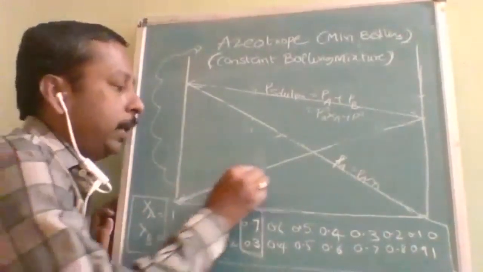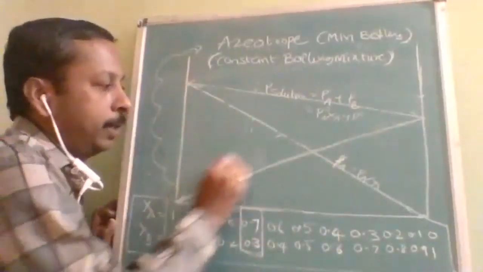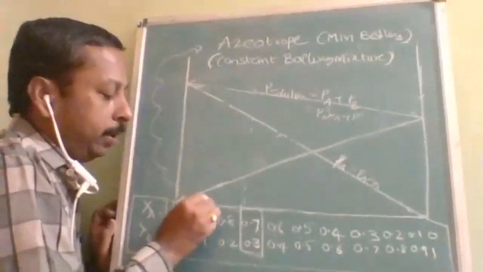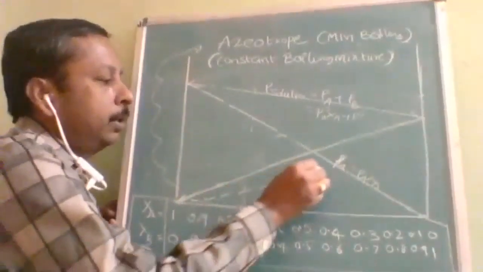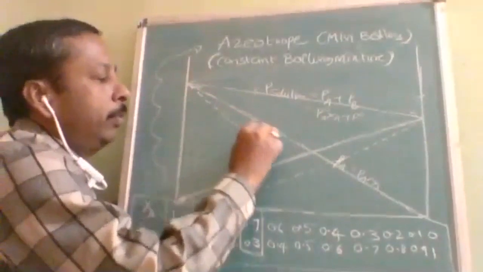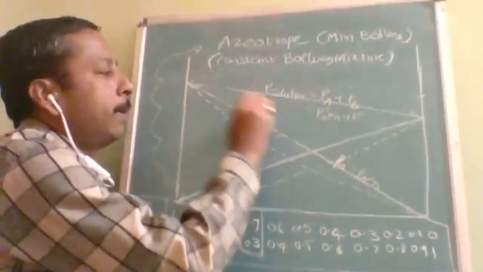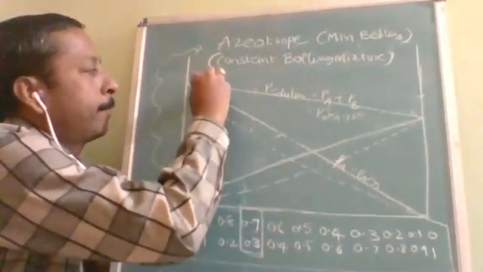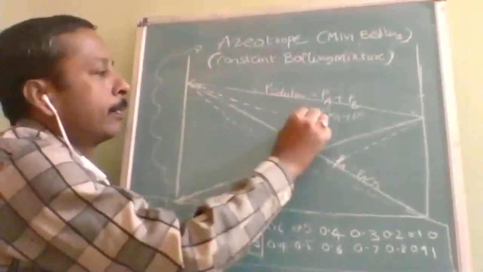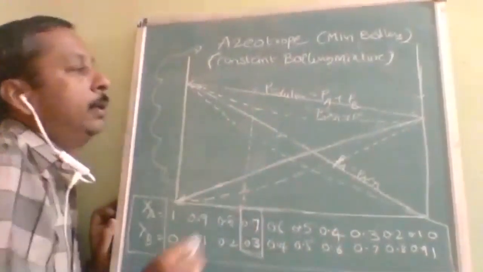So this is the ideal. Positive was above this line. Simply, negative will be below this line. And as a total also it will be negative, here.